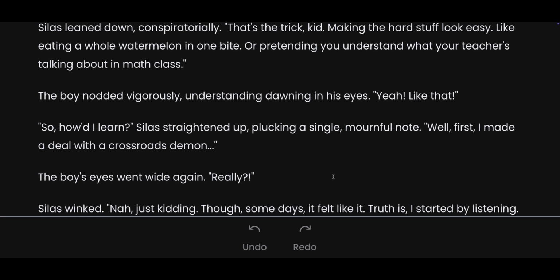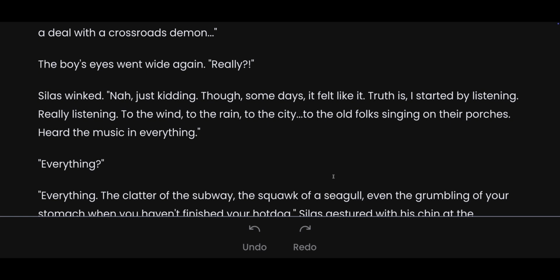"Well, first I made a deal with a crossroads demon." The boy's eyes went wide. "Really?" "No, just kidding. Though some days it felt like it. Truth is, I started by listening, really listening, to the wind, to the rain, to the city, to the old folks singing on the porches. Heard the music and everything."